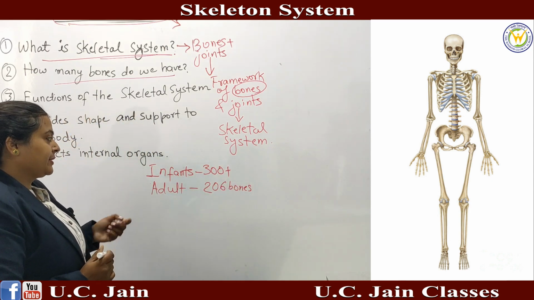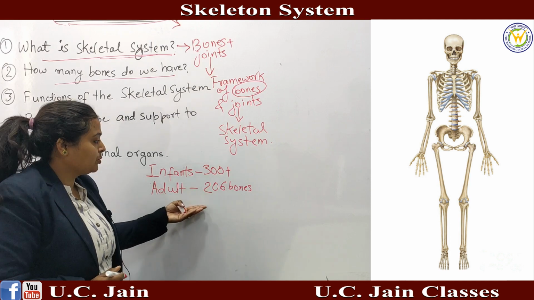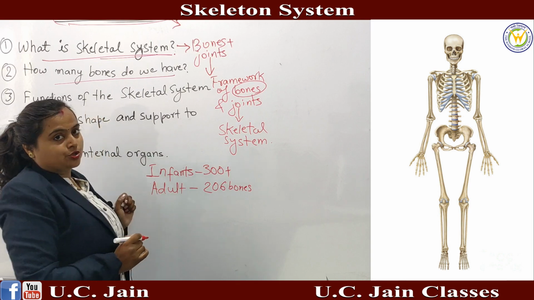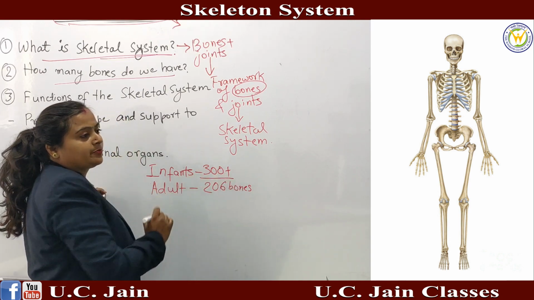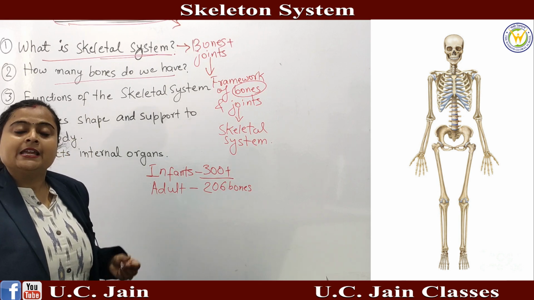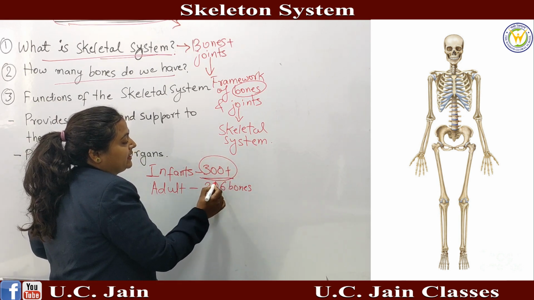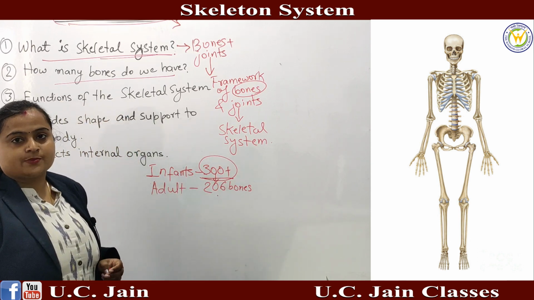So what happens to these 300 plus bones? How do they become 206 in the case of an adult? When an infant starts to grow, when the development starts, at that time these 300 plus bones start to fuse together, they start to join together, and after joining together the number of bones becomes 206.